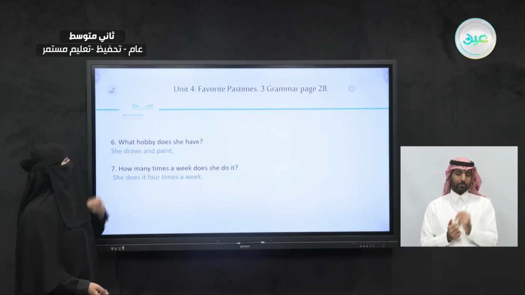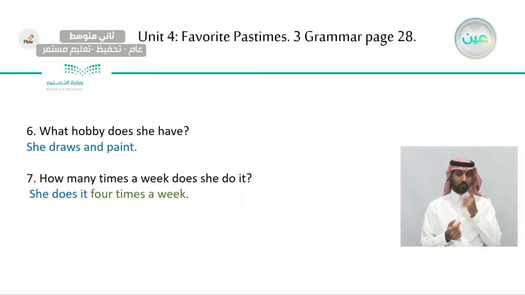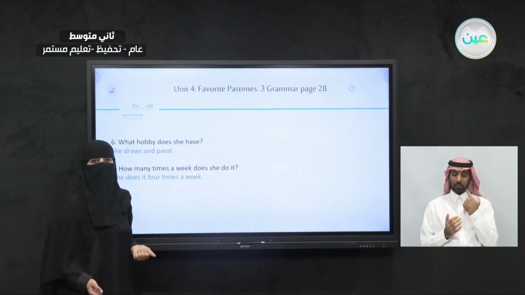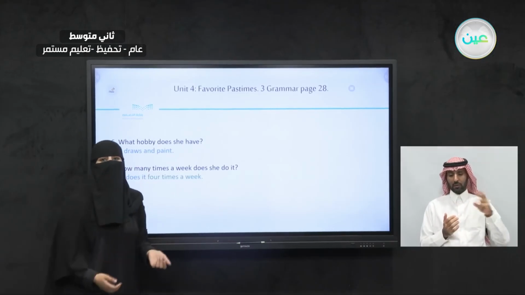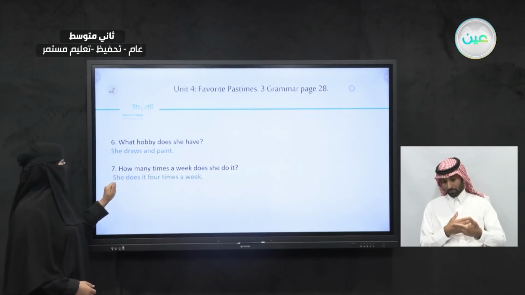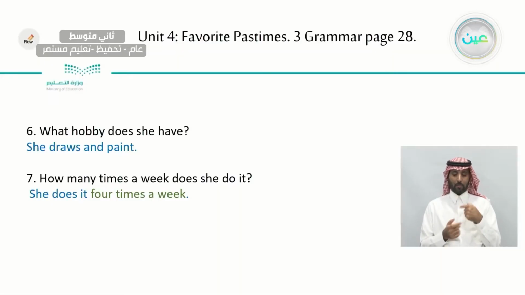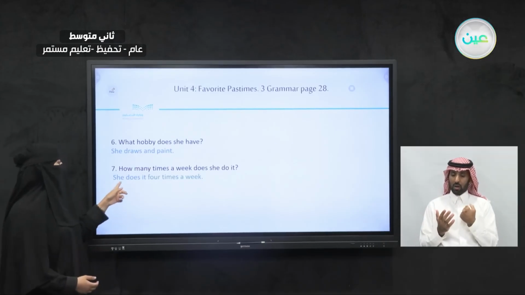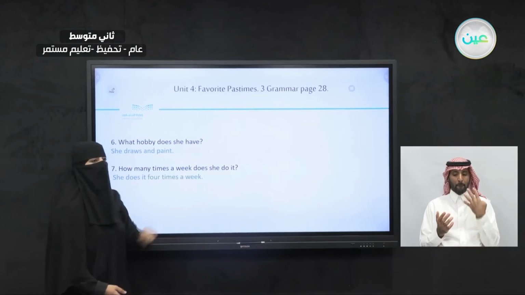Now, what about this question? What hobby does she have? From the chart, what hobby does she have? She draws and paints. Drawing and painting is Sabah's hobby. This is her pastime activity. The next question, how many times a week does she do it? So this is her hobby. She draws and paints. How many times does she do it? She does it 4 times a week.